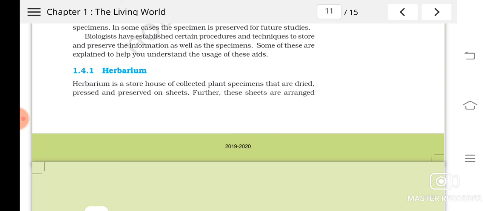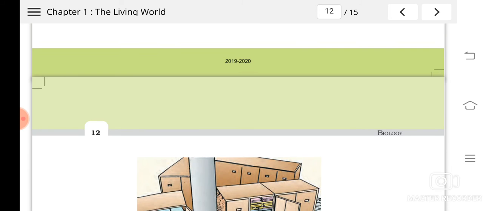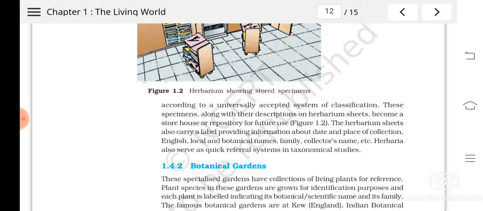So first you have to collect the plant parts, then you have to press it, isn't it? Then you have to dry, and then preserve on some sheets called herbarium sheets, and these sheets will be arranged according to the accepted classification systems. Understood? So the specimens also carry the description.